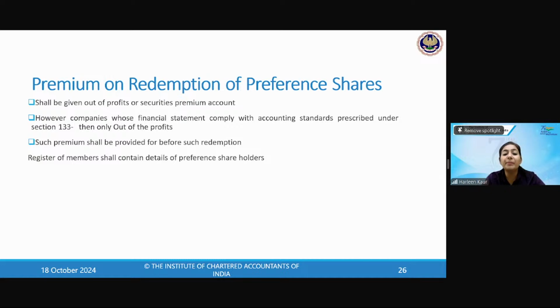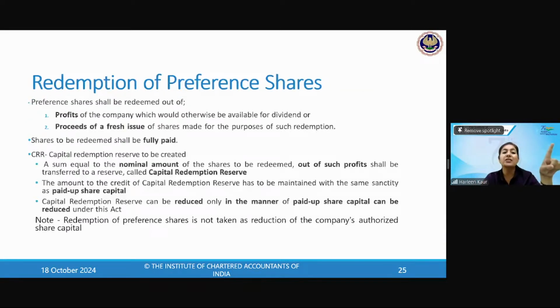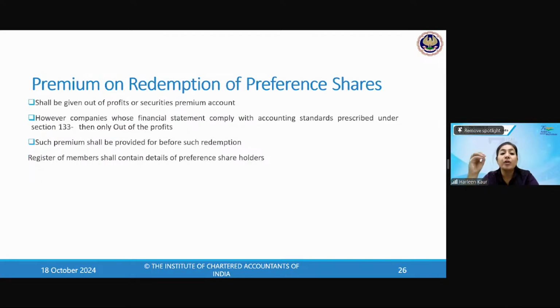Now, what about the premium? It says the premium can also be given out of the profits or securities premium account. One is you're redeeming the preference shares out of the profits or out of the fresh proceeds. Out of the fresh proceeds, it's okay. Out of the profits, CRR will be created equal to the nominal amount of the shares, and this CRR is used for paying fully paid bonus shares. If you're paying premium on the preference shares, then that shall be paid out of the profits or out of the securities premium. For companies whose financial statements comply with the accounting standards, then only out of the profits.